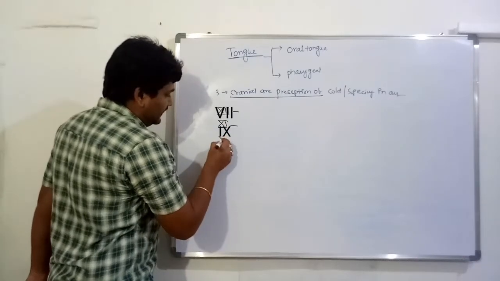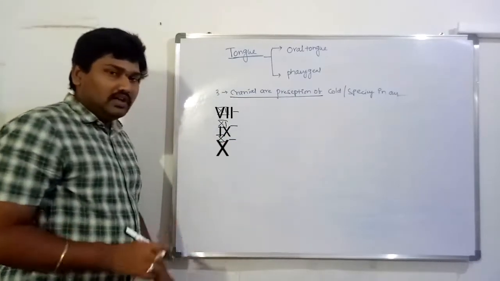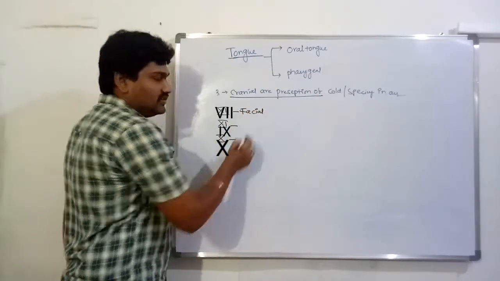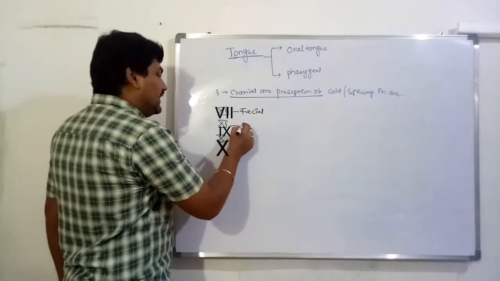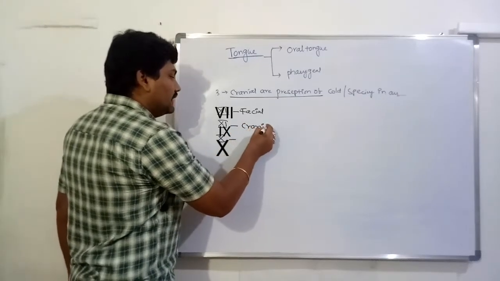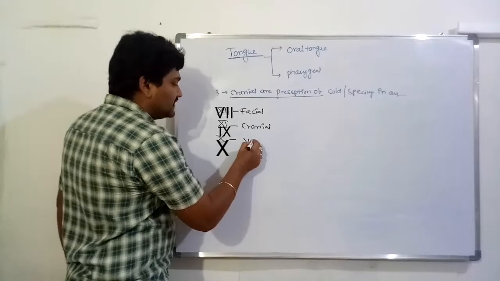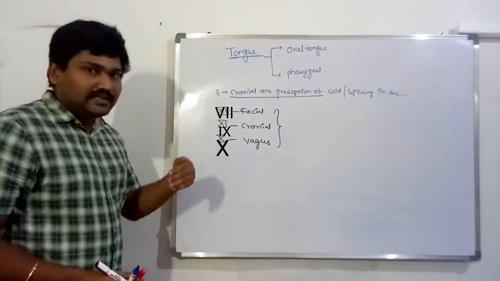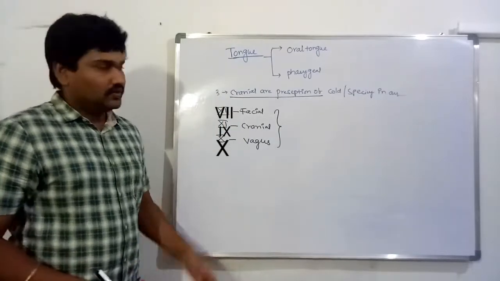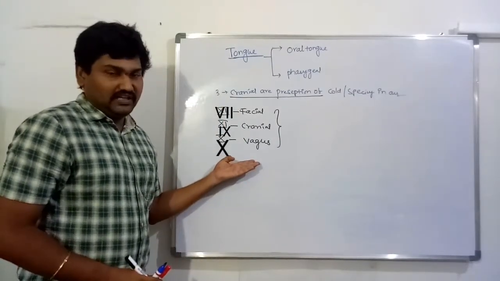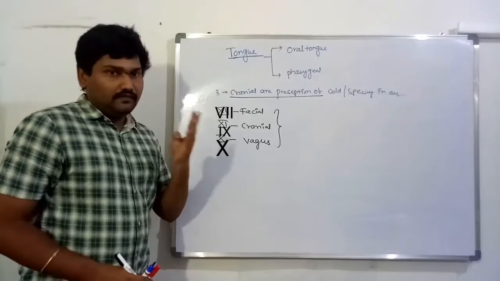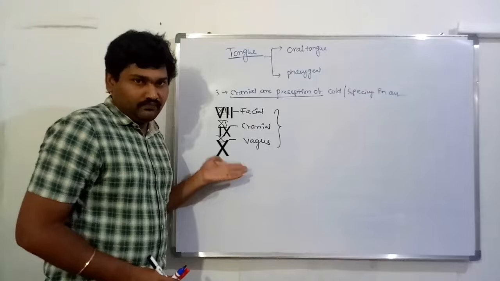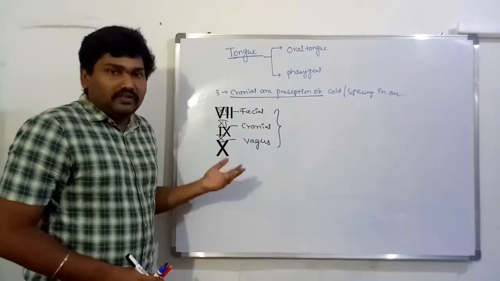ninth and 10th. The seventh nerve is called the facial nerve. The ninth nerve is called the glossopharyngeal nerve. The 10th nerve is called the vagus nerve. These three nerves detect spicy or chilly and coldness. So only these perceive it. Our tongue completely lacks the perception of spicy and cold. So this is the information about the tongue.